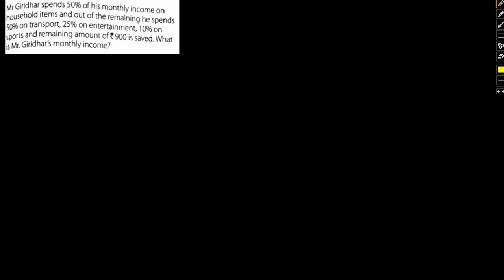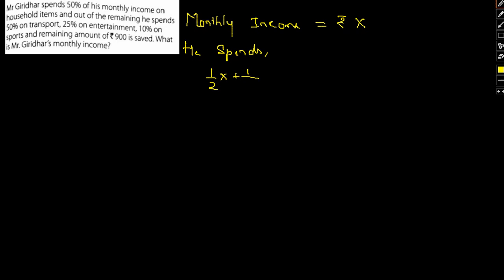If we talk about the expenses of the same, initially say his monthly income is rupees X. Initially he spent half of X. Then of the remaining half of X he again spends 50% on transport, that is 1 by 4th X. He again spends 25%, that is 1 by 4, so 1 by 8, and 10%, that is 1 by 10, so 1 by 20 he again spends.